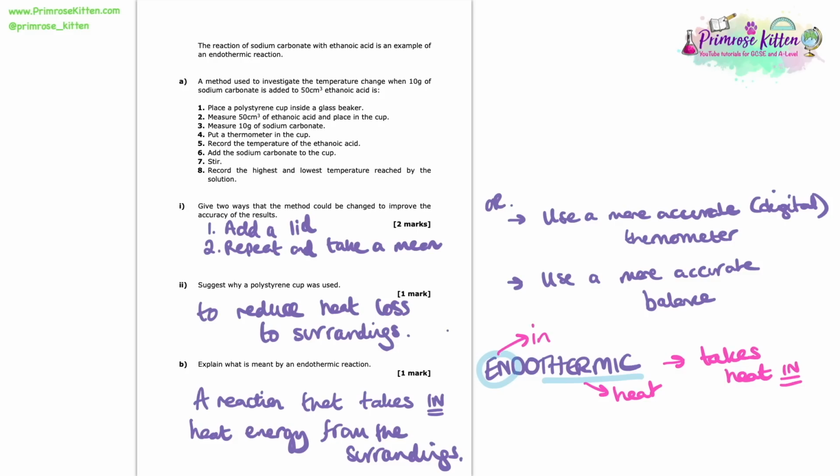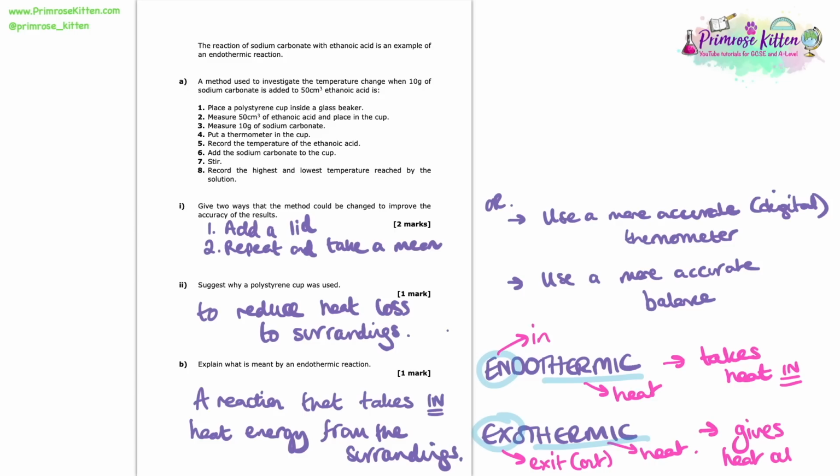So then if we look at the word exothermic now, and again we pull that word apart and think about what it means. We've got the part exo, and exo sounds a lot like the word exit, which is like the way out, isn't it? And thermic again is still going to refer to heat energy, just like a thermometer or thermals or something like that. So exothermic refers to giving heat out. And that there is the difference between endothermic and exothermic.